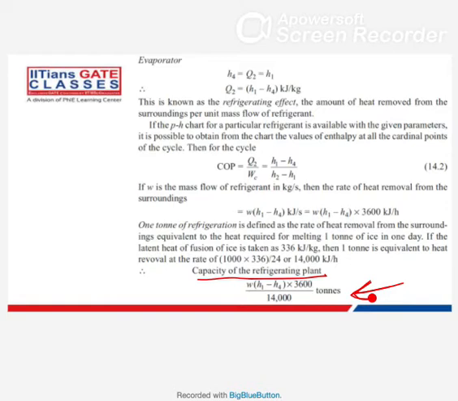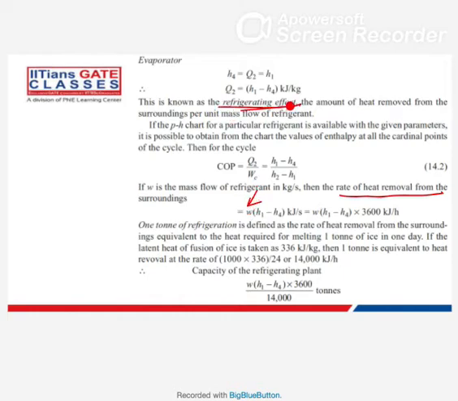For that, this is the refrigeration effect, H1 minus H4 kilojoule per kg. Now, what is the heat removal rate? For heat removal rate, you will have to multiply with the mass. So heat removal rate is W multiplied by refrigerating effect.